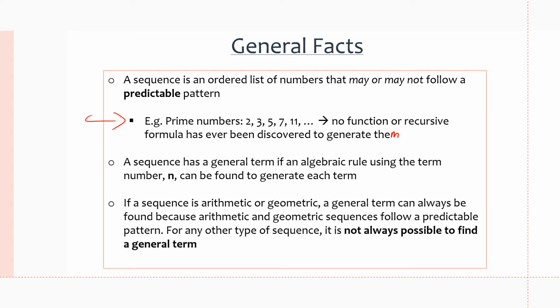Lastly, for arithmetic and geometric sequences, we can always come up with a general term as they follow very predictable patterns, but this is not the case for every sequence. Sequences that are not arithmetic or geometric may or may not have a general term that can be generated because of their unpredictable pattern.